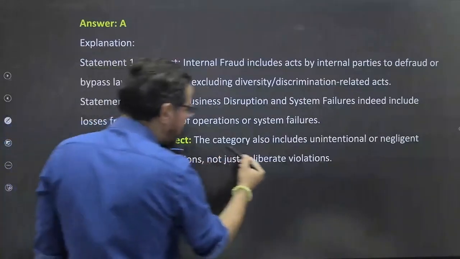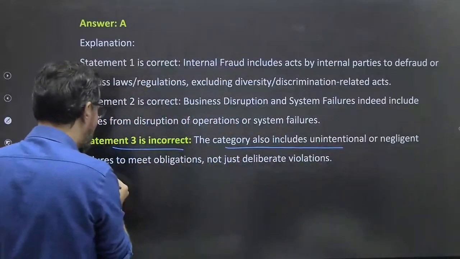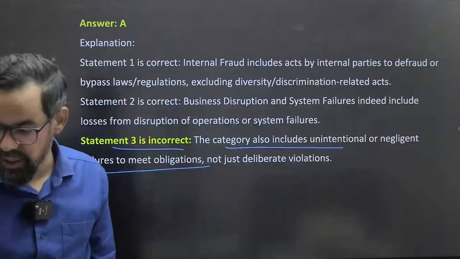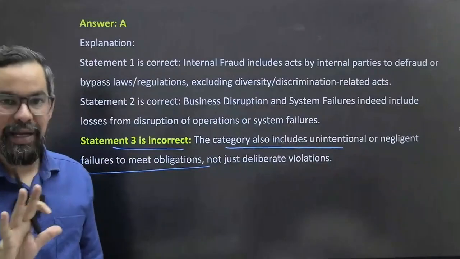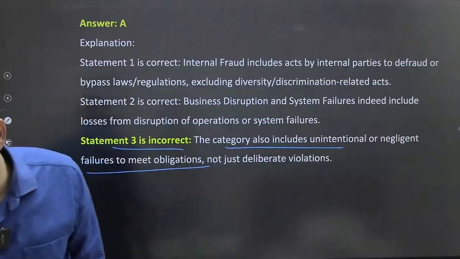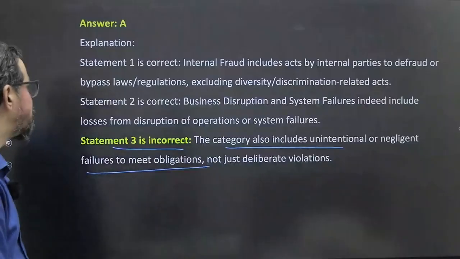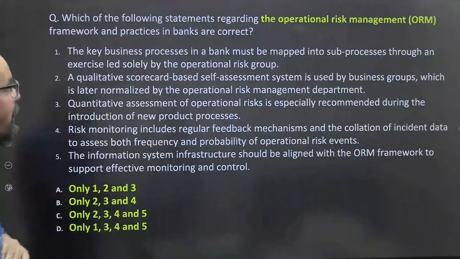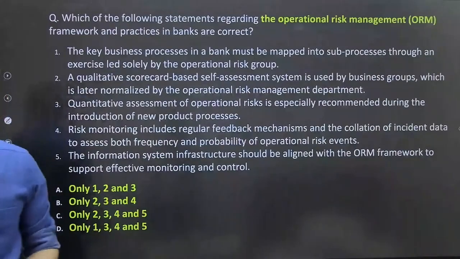So statement 3 category also include unintentional or negligent failures to meet obligations, not just deliberate violations, ठीक है। So कई बार हो सकता है कि मतलब like there was no intention behind doing those kind of errors, but there was some error happened, so that is generally part of this particular one, ठीक है। चलो अगला क्वेश्चन गाइस, next one. So regarding the operational risk management framework and practices in bank, बताइए क्या होगा करेक्ट आंसर?